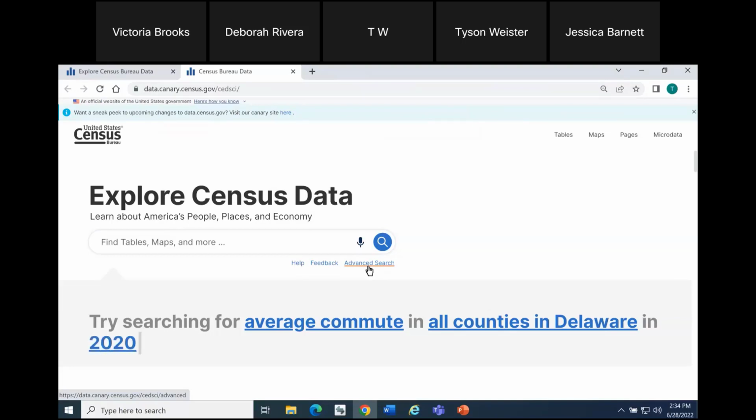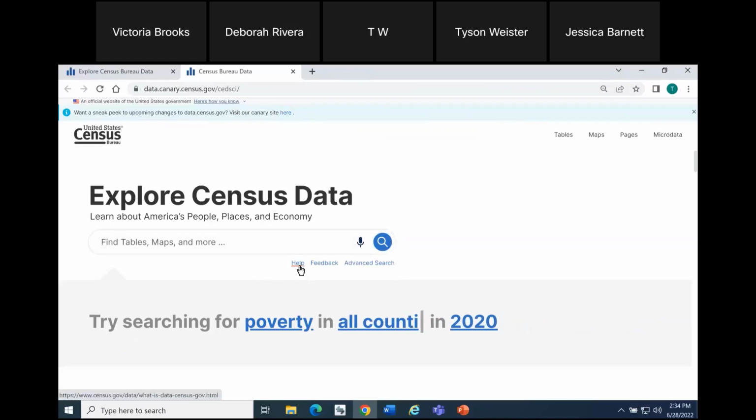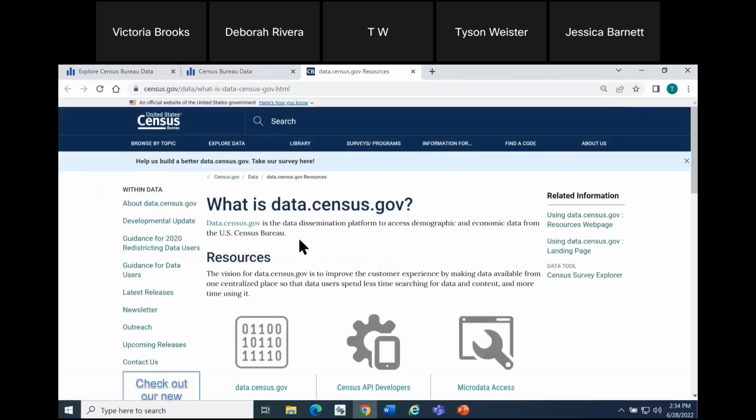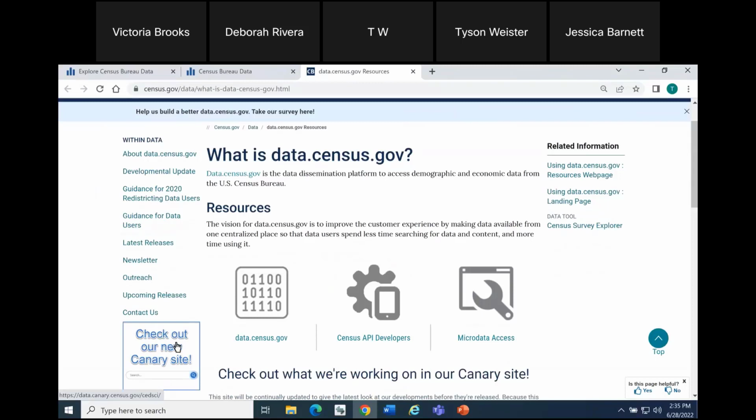We used both of them in the previous demonstration. You can use them the same here. You can also click into the single search bar and get that link to advanced search. We've included a link for help. This will take you to our resources page, in case you'd like to learn more about data.census.gov, we have our full suite of educational materials here. And just also want to point out on the left-hand side of this page is another link to get to the Canary site in case you want to access it in the future.